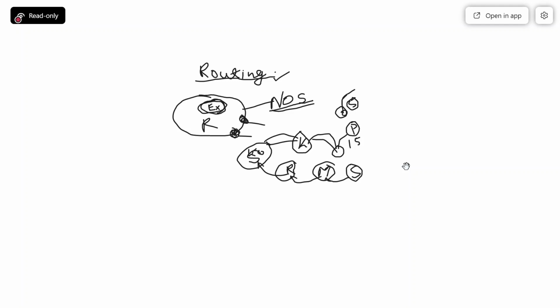It is not like you give me information and I immediately receive it. It is hop by hop. Hop by hop means first you will give it to someone else, then that person will give it to someone else, and this way it will reach every node on the network.